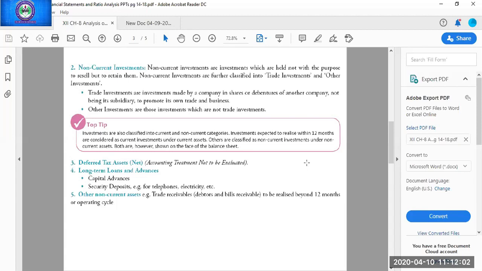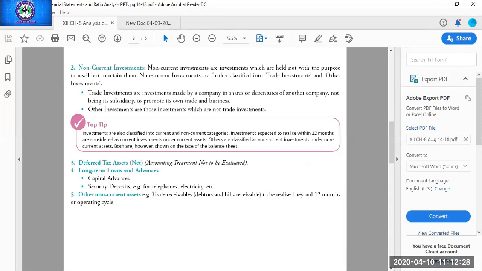These are not our fixed assets. Fixed assets are those which we are using in our business. These investments we are not using, we kept them as an investment. And whenever there will be an increase in price, we may sell them. But as these are non-current investments, we'll be selling them after a long period. Then third is deferred tax assets. I told you that it is a non-evaluative topic, so we will not be discussing it here.